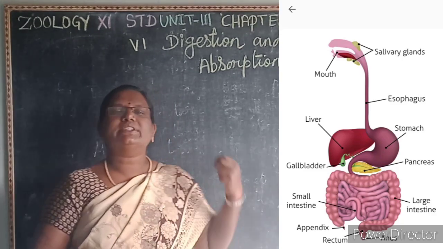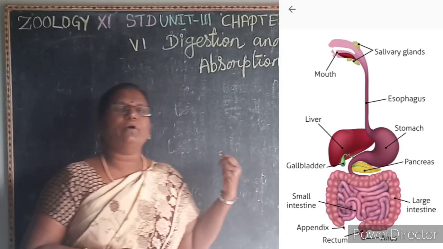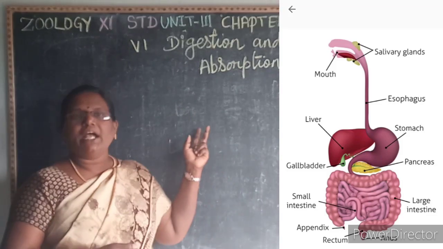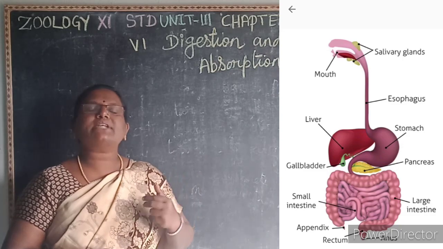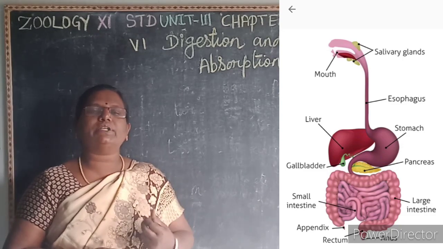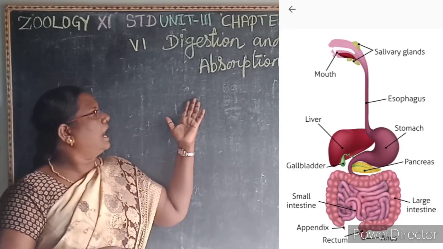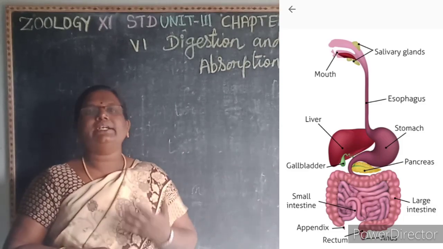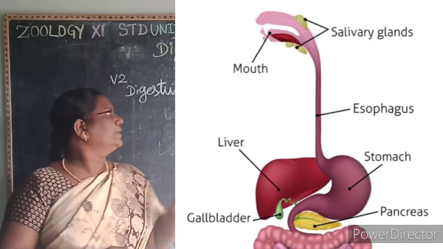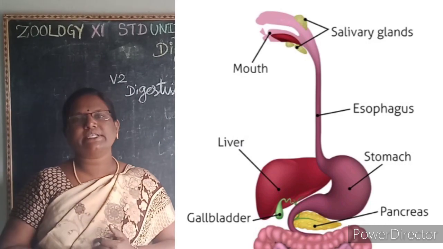It's clear? In this class we are going to learn about the process of digestion: how the food that we eat is broken down from macromolecules into micromolecules, and then how the food is digested and absorbed. Now we will see the digestive system.